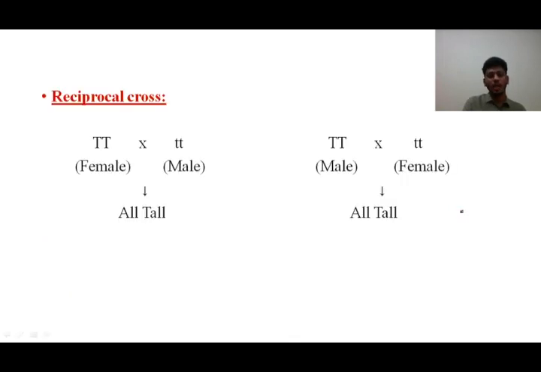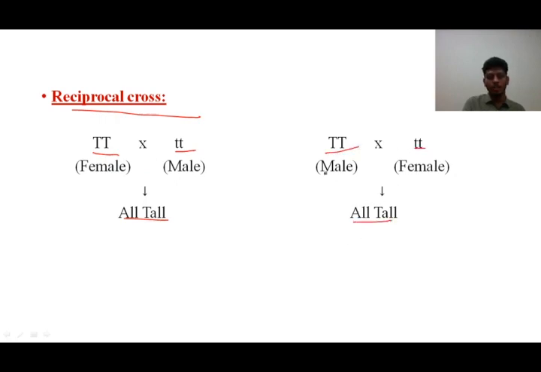Students, there's one more thing we have to talk about, the reciprocal cross. Reciprocal cross is not mentioned in your NCERT, nor was it done by Mendel. This is for your comparative part. Reciprocal cross is nothing but taking 2 individuals of the same characteristics. See, now I have taken capital T and small t. When I crossed, I got all tall plants here. Here also I have taken capital T, small t, and I got all tall plants here.